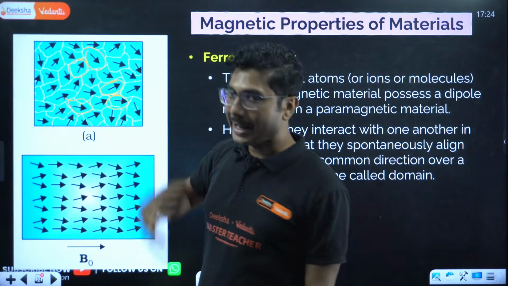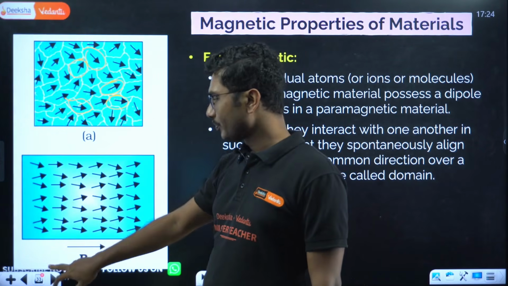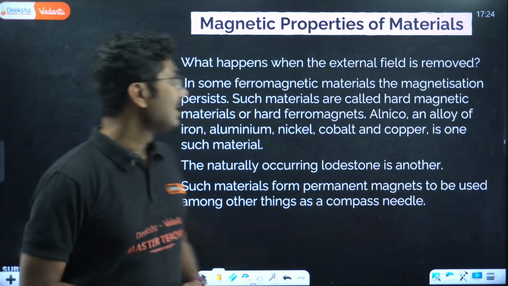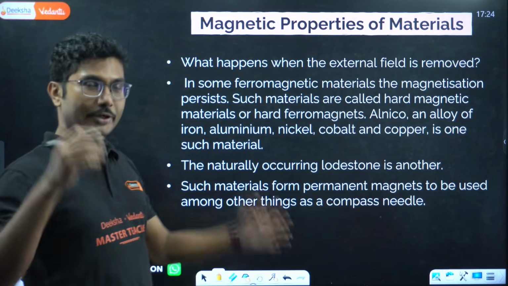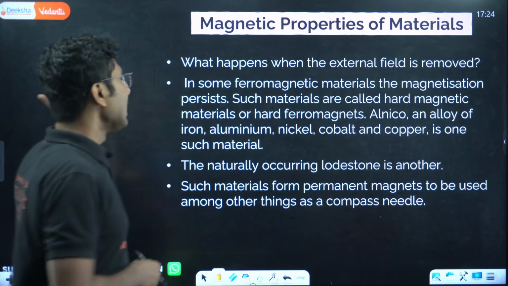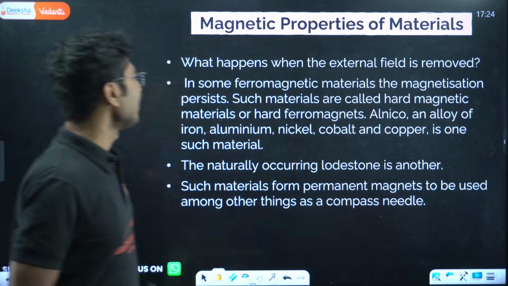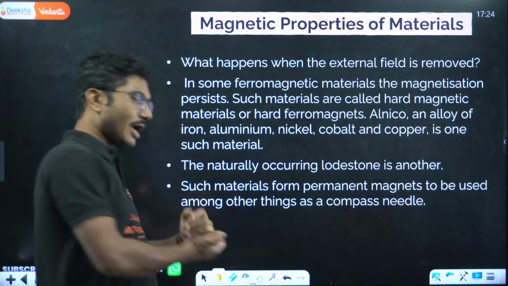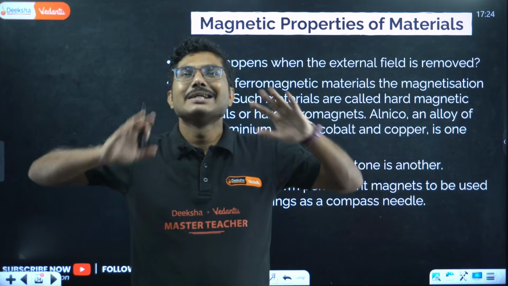So when you apply an external magnetic field, they all align in the same direction. What happens when the external field is removed? When you apply the external field, they all align in the same direction, but when you remove it, in some ferromagnetic materials the magnetization persists. So even if you have removed the external magnetic field, the alignment is still there.